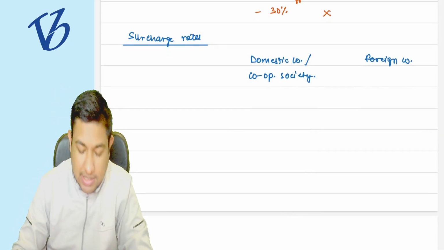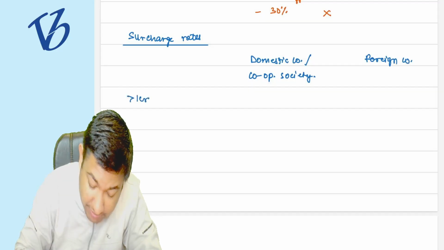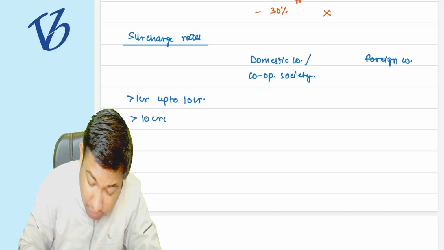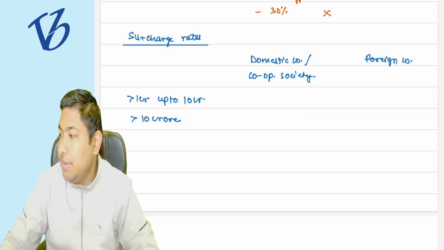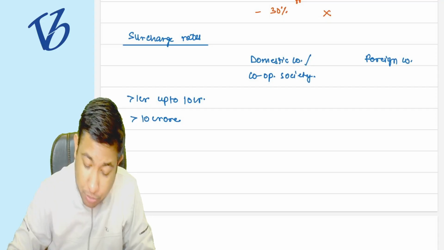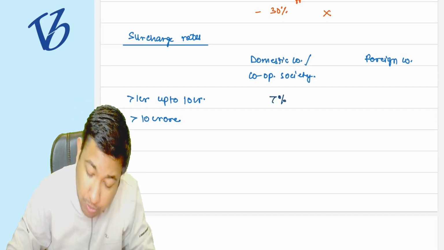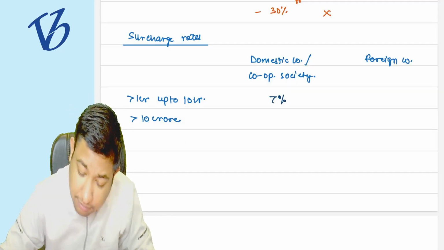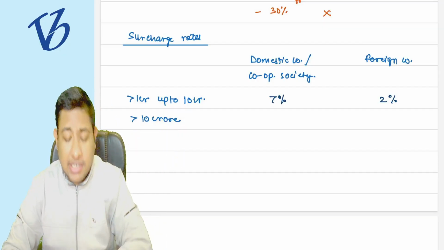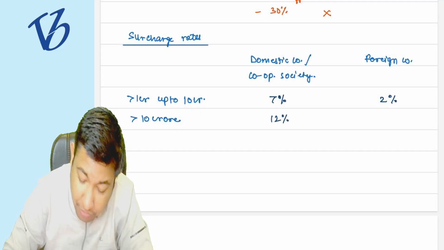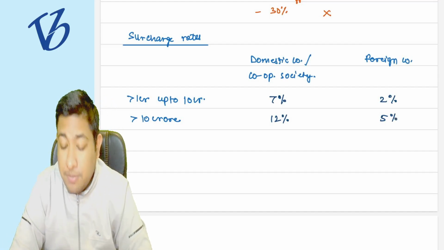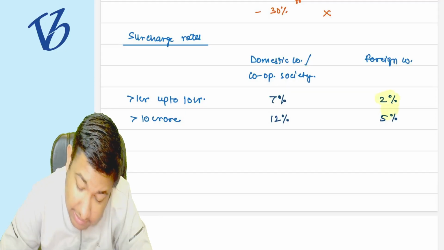Now what they are saying, if your income is exceeding 1 crore rupees but up to 10 crore rupees, and if it is exceeding 10 crore rupees. So if your income is exceeding 1 crore rupees but up to 10 crore rupees, then the surcharge rate is going to be 7% for the domestic company and 2% for the foreign company. For greater than 10 crore rupees, it is going to be 12% for the domestic companies and 5% for the foreign companies.